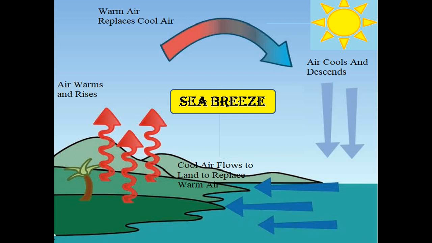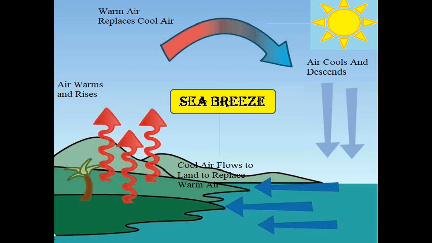During the daytime, the sun shines on the land as well as on the sea. However, the temperature of the land rises more rapidly as compared to the sea, as the specific heat capacity of land is less than that of water. So the air above the land gets heated and rises upward.